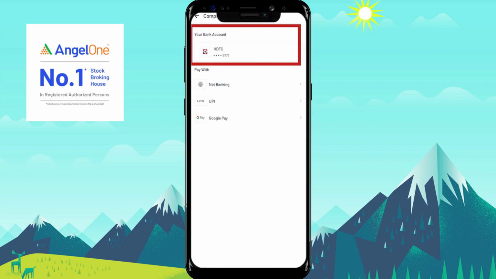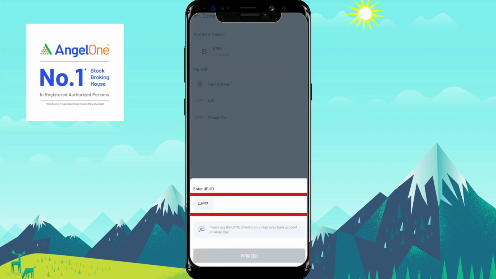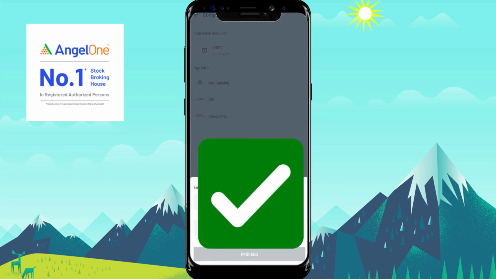And after that, the bank account which is linked to your Demat account, you can pay via internet banking, UPI or Google Pay. And if you are going to select UPI, you need to enter the UPI ID and click on the proceed button. And the moment you click on the proceed button, your SIP will start in this mutual fund.